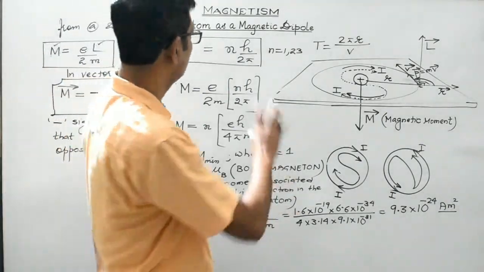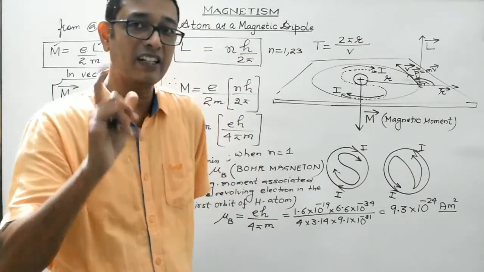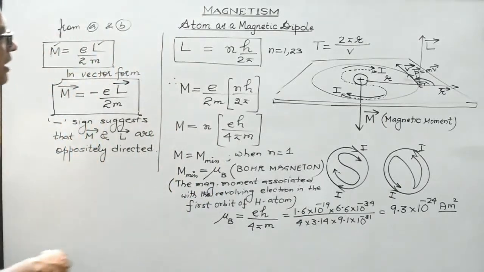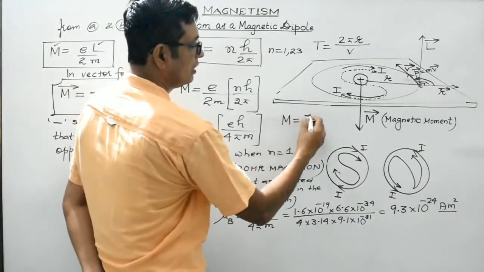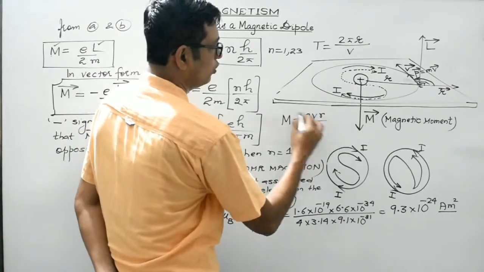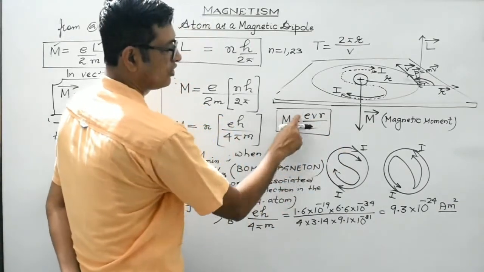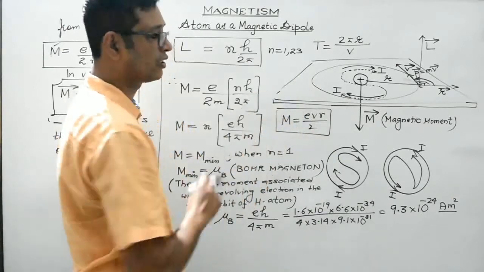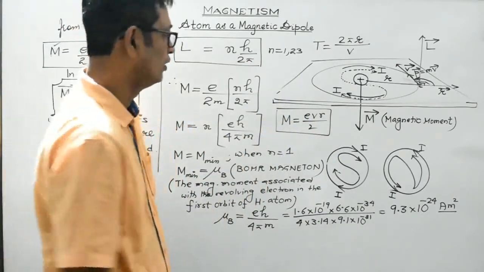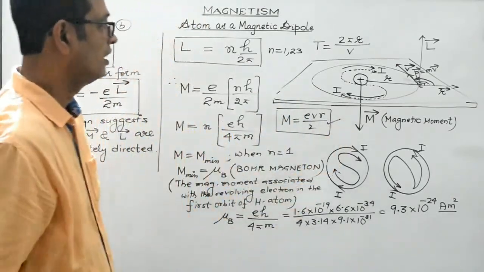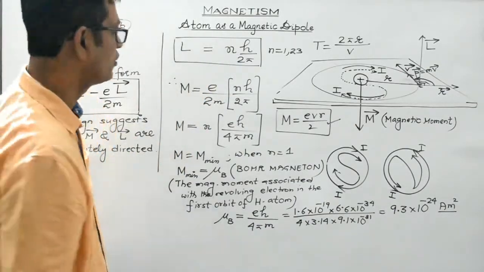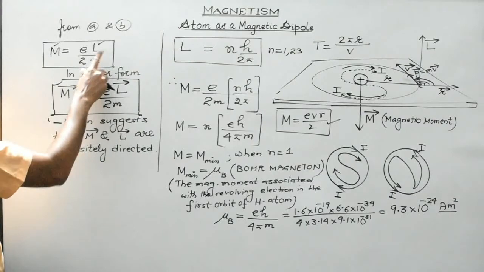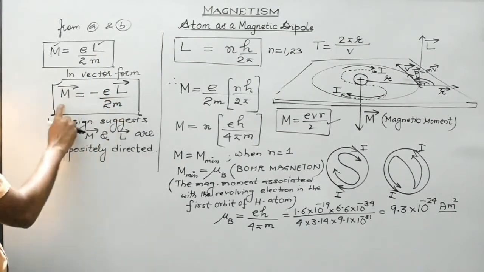What we have discussed is that an atom does behave as a magnetic dipole, and the magnetic moment associated is e v r by 2, where e is the electronic charge, v is the orbital velocity of the electron, and r is the radius of the circular orbit. This was one of the important expressions. Then we discussed Bohr's quantization condition. Then we derived a relationship between the magnetic moment and the angular momentum, and expressed the result in vector form.